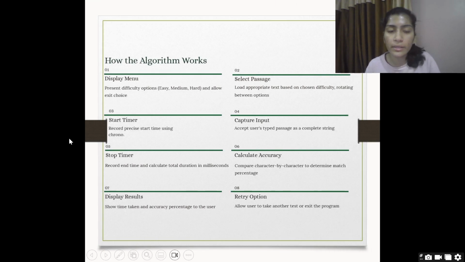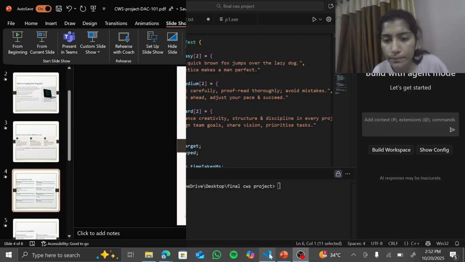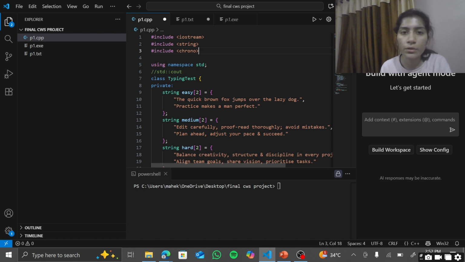There is the display menu where the easy, medium and hard options will show, and then an exit option to allow the user to exit. After that comes select passage, start timer, and capture input. The computer captures the input from the user, and then calculates accuracy, stops the timer, and displays the result and a retry option. So now we'll proceed to the code part.